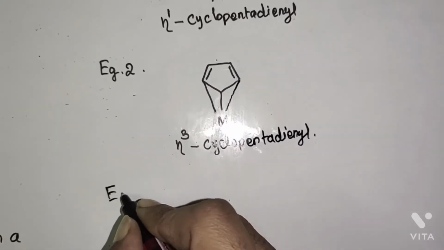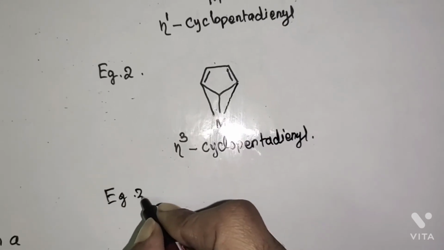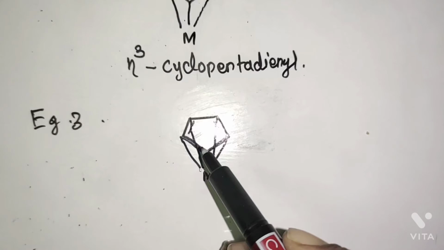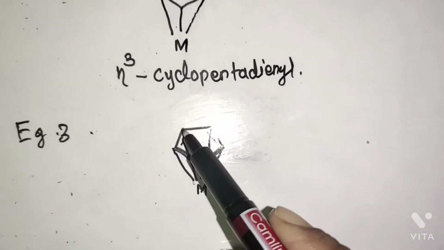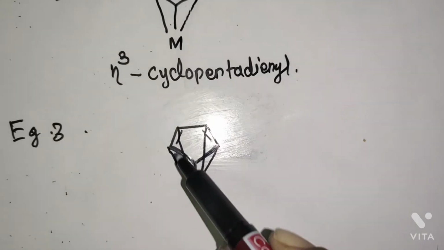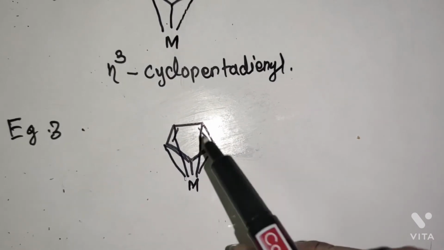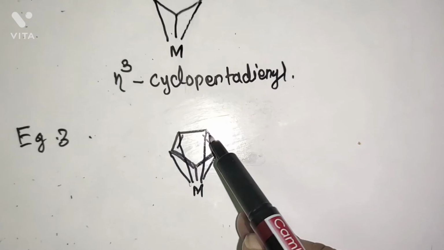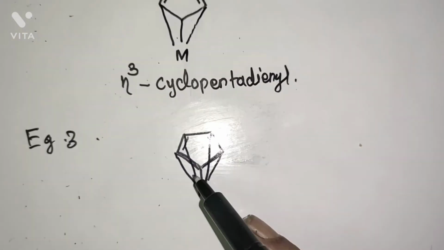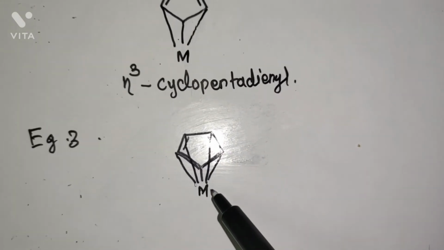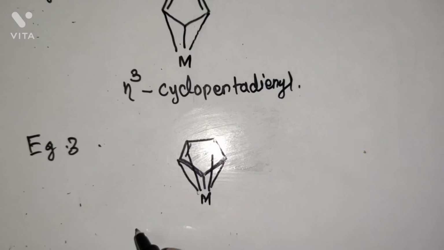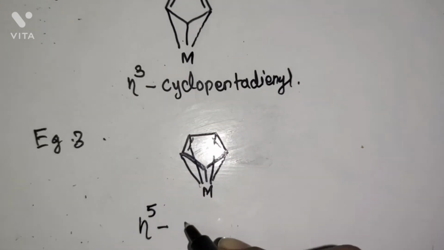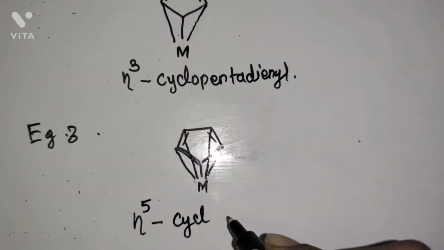Example 3 is this compound, in which all the 5 carbons directly interact with the metal. 1, 2, 3, 4, 5. 5 carbons are directly bonded with the metal atom. Therefore, hapticity is eta 5 cyclopentadienyl.